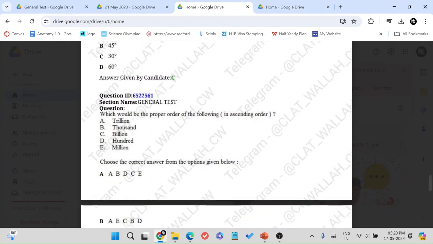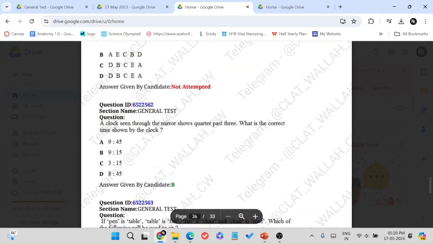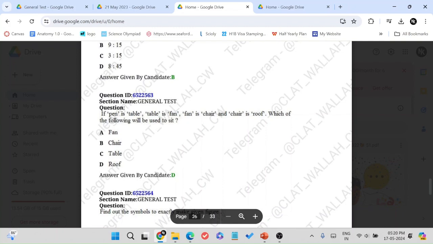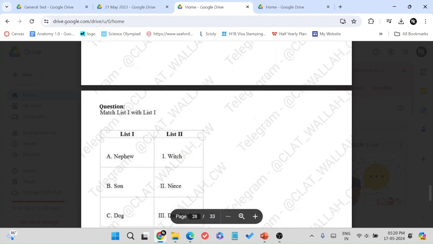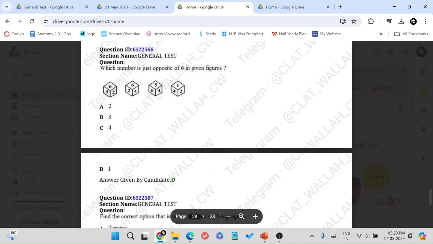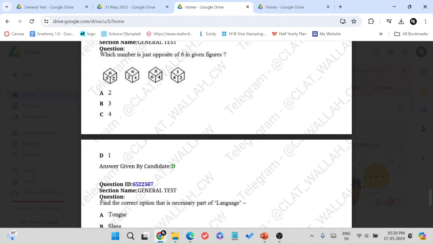Also this year, there's no questions about surds and indices. There's no dictionary questions in logical reasoning. There's none of these decoding and decoding. None of these.